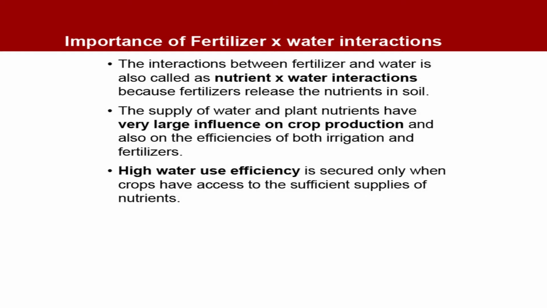The supply of water and plant nutrients has a very large influence on crop production and also on the efficiencies of both irrigation and fertilizers. High water use efficiency is secured only when crops have access to sufficient supplies of nutrients.